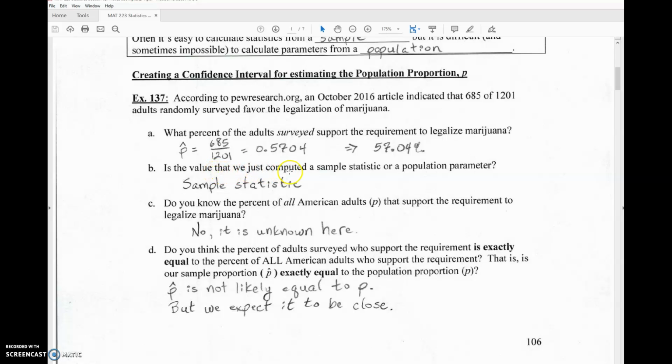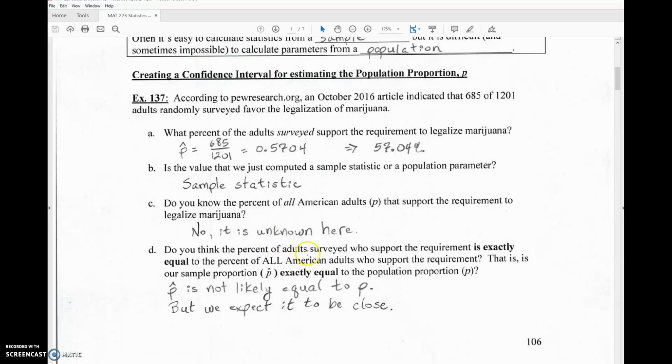Is that value we just computed a sample statistic or a population parameter? Hopefully I said it a bunch, but it's a sample statistic for sure. It came from the random sample, the people that were surveyed. And do you know the percent of all Americans that support the requirement to legalize marijuana? That would be p. No, we certainly don't know it. There's no information here, and there's no way we could find that unless we asked every American adult that question.